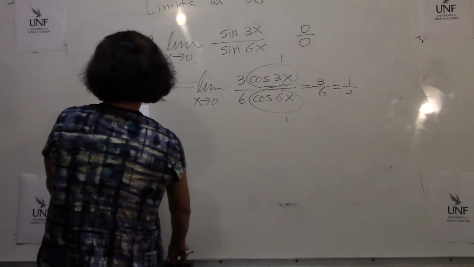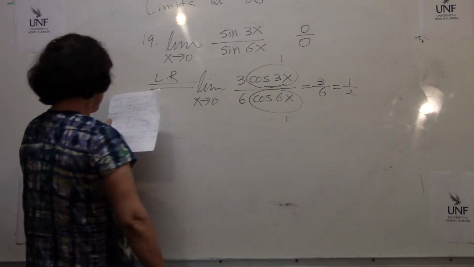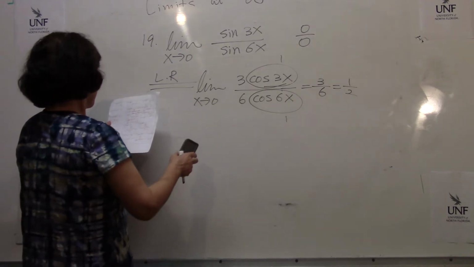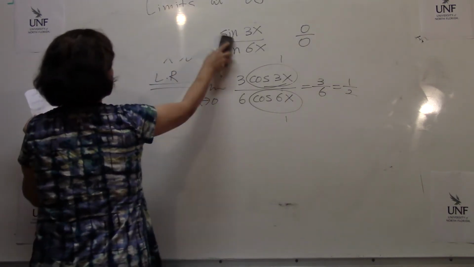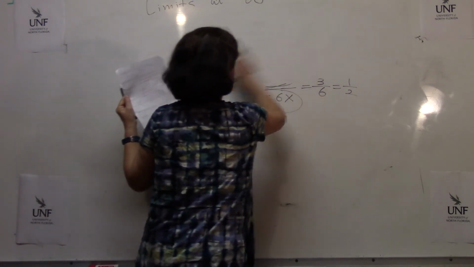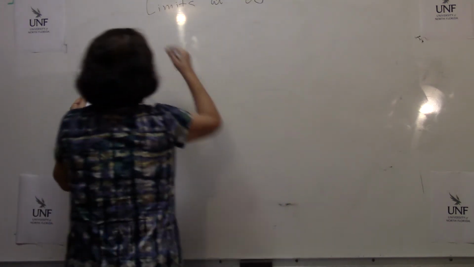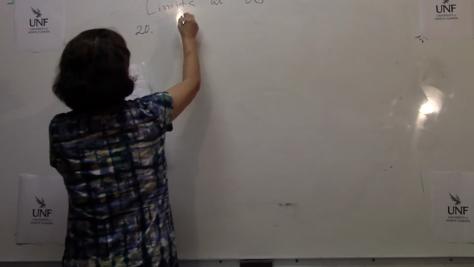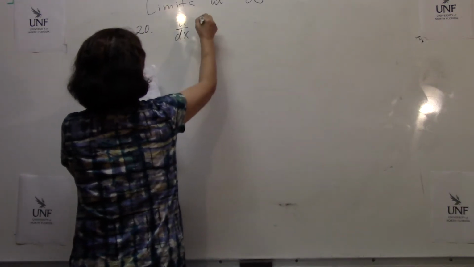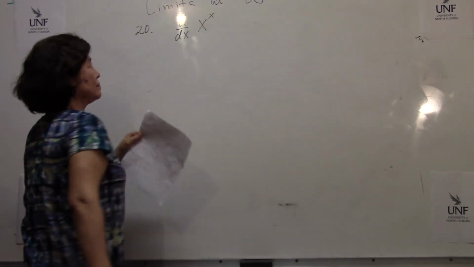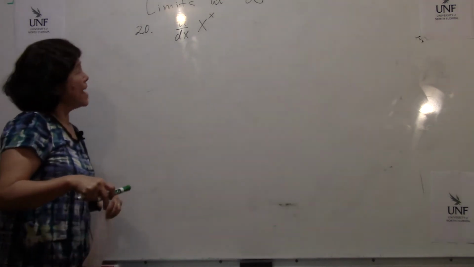Now from number 20, yes, no more limit problems, not much, okay? But yes, an interesting differentiation case. I'm asking all of a sudden to differentiate x to the x.